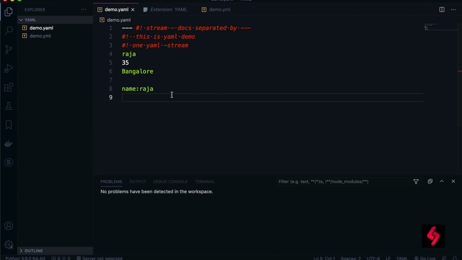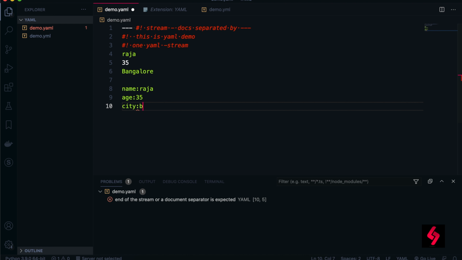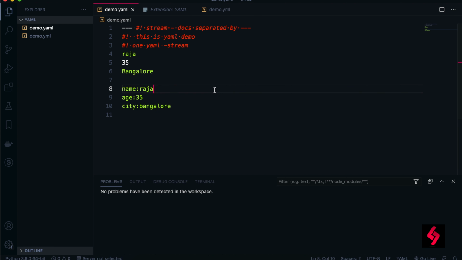So let's get into the topic now. The same values I can provide with keys, so key and value: age is 35 and city is Bangalore, which I am defining now. Simply like this. You can give uppercase letters also. One more important thing here: strings can be defined without quotes. It is not mandatory. But if you want to specify it in quotes, we can use single quotes or double quotes. So single quotes, double quotes, and even without quotes are accepted when there are characters.